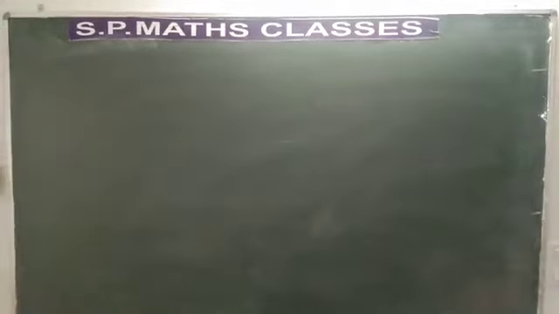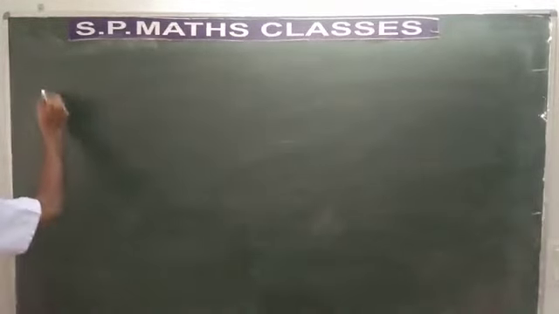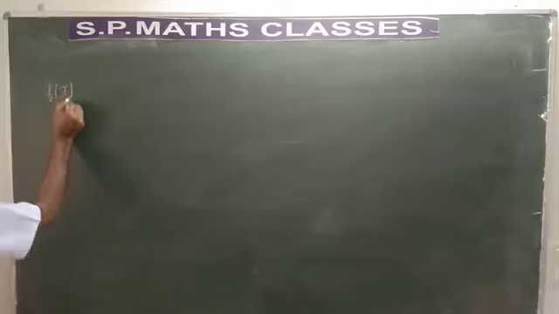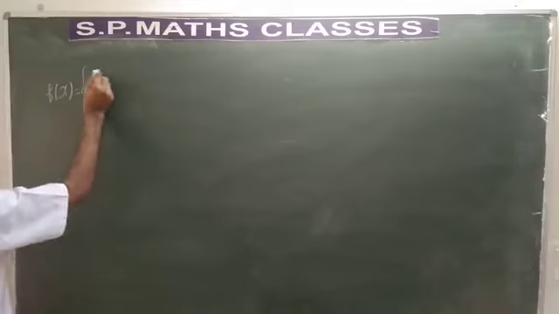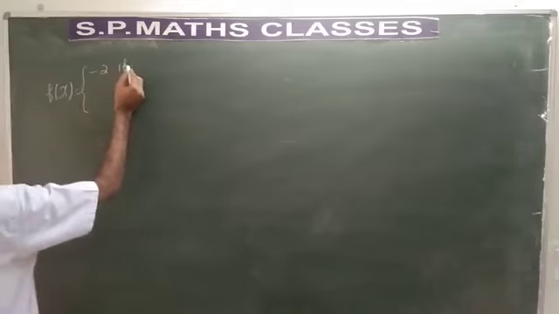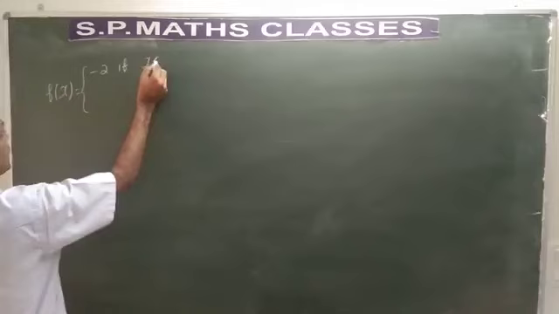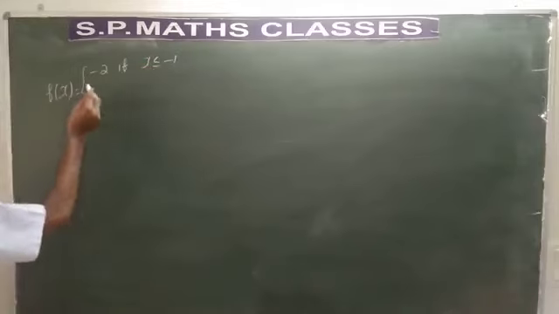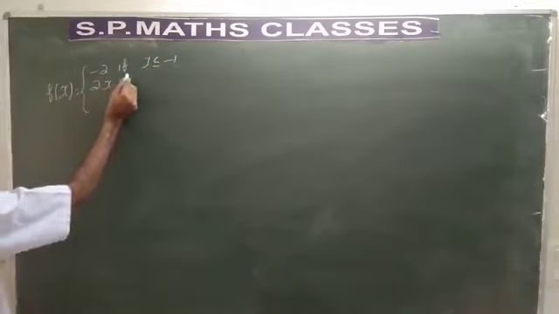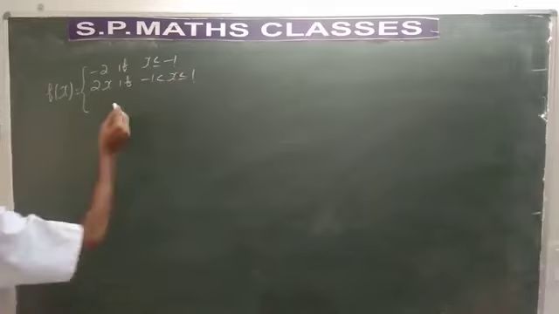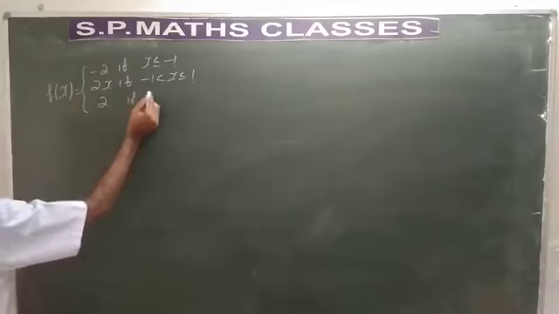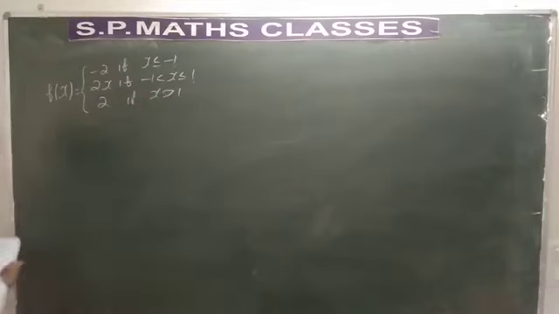Next problem. Discuss the continuity of the function f of x is equal to minus 2 if x is less than or equal to minus 1, 2x if minus 1 less than x less than or equal to 1, 2 if x is greater than 1. These are the points given. So let us define one by one.